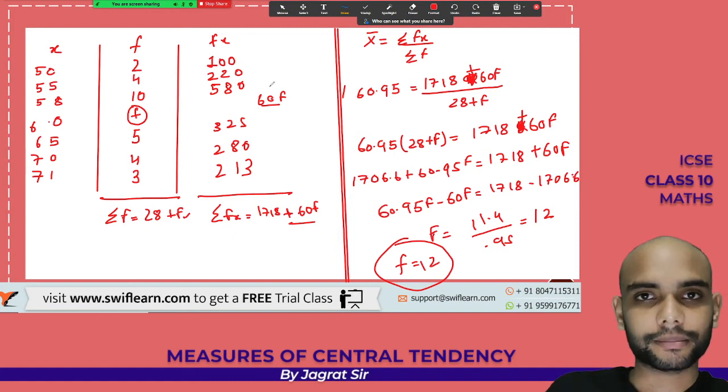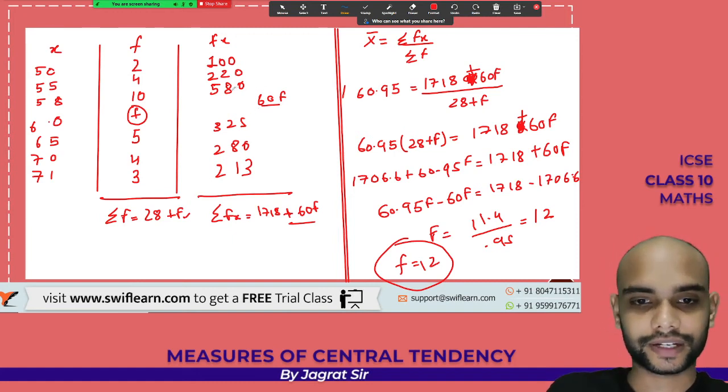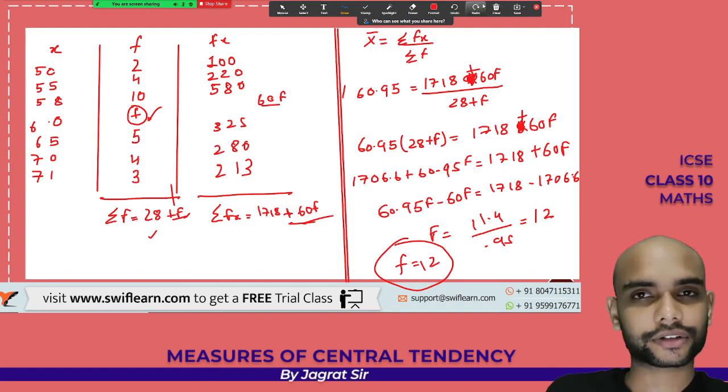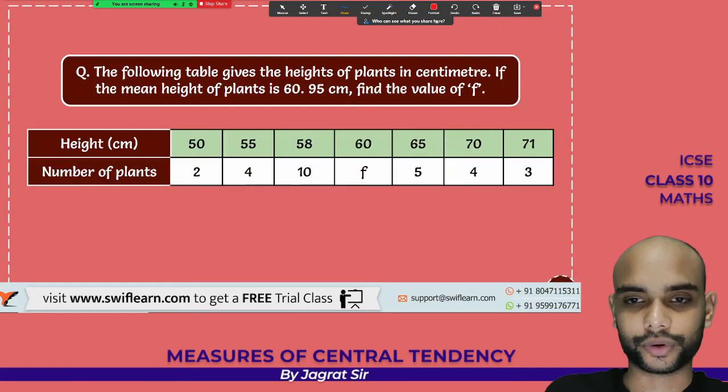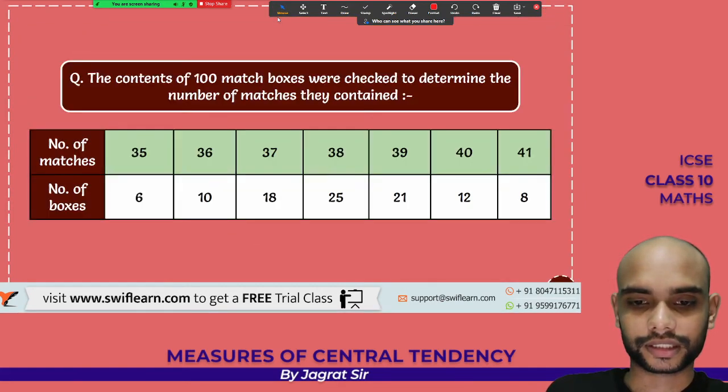समझ में आया बेटा? मैंने कुछ एक्स्ट्रा नहीं किया, जो फॉर्मूले में हो रहा था मैंने वही किया है. Okay, so first of all you are getting the fx, so 16 into f, that's how you are getting 60f. You will multiply them, just solve according to the formula. Confuse मत हो, वहाँ पर f आ रहा है, आने दो. It won't disturb your equation because this f is not added to it. It is written separately. 60f is also written separately. आपकी कैलकुलेशन को ये टफ नहीं बनाएगा, डोंट वरी. Whosoever's algebra is good, nothing here will put you off. Okay, so this f was your 12.